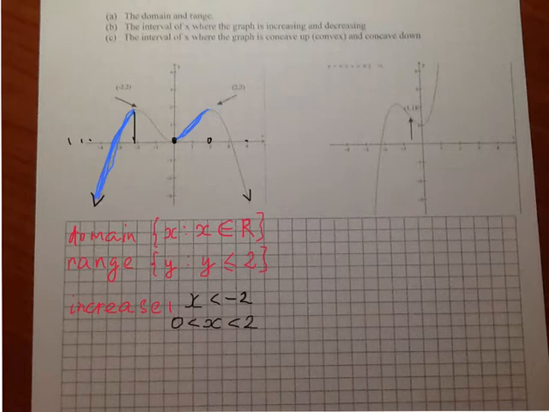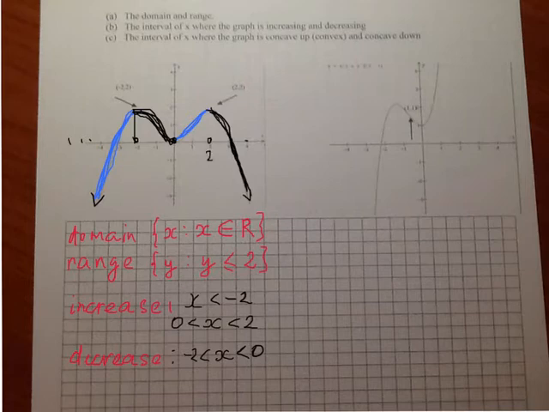Now let's find out where my function is decreasing. The function is decreasing on this interval and also on that interval. Okay, so it's decreasing when x is between -2 and 0, and also when x is bigger than 2.